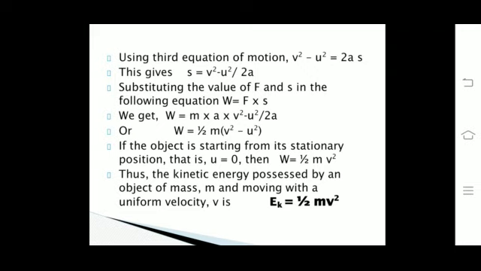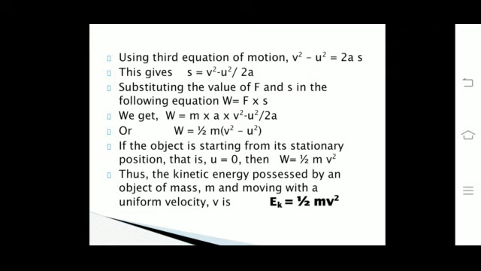If the object is starting from its stationary position, then u will be equal to 0. Therefore, we can write W is equal to half of mv square. Therefore, the kinetic energy possessed by an object of mass m and moving with a uniform velocity v is expressed as Ek is equal to half of mv square, where Ek represents the kinetic energy.